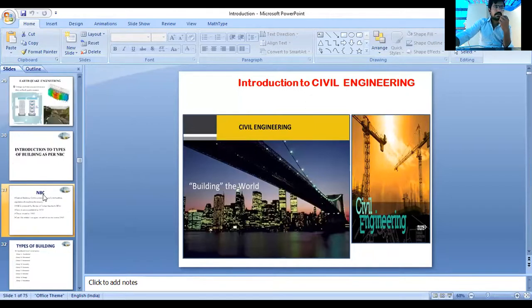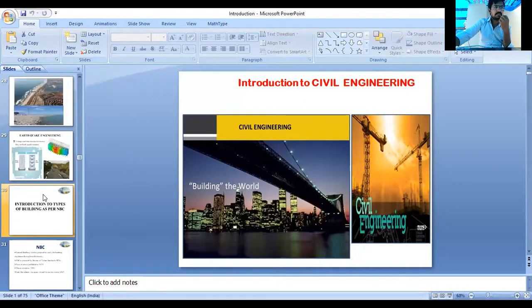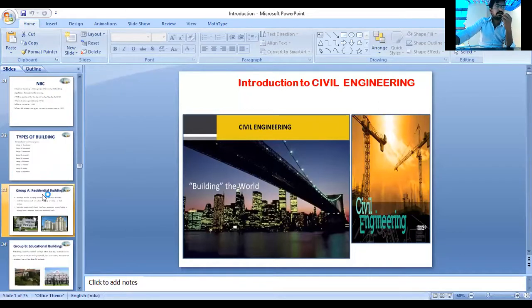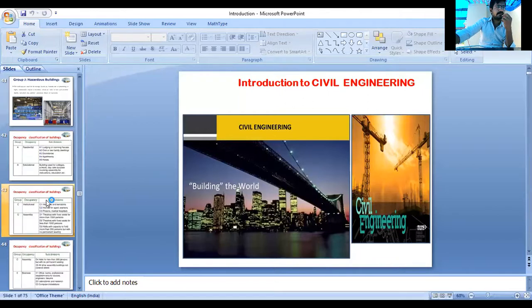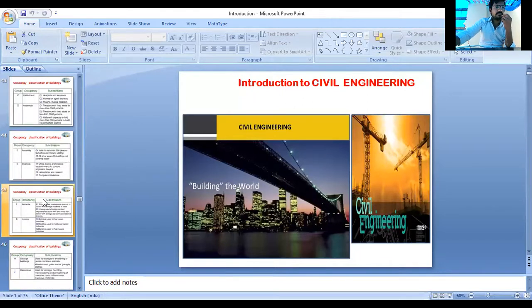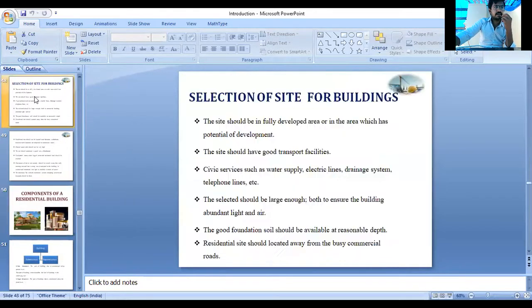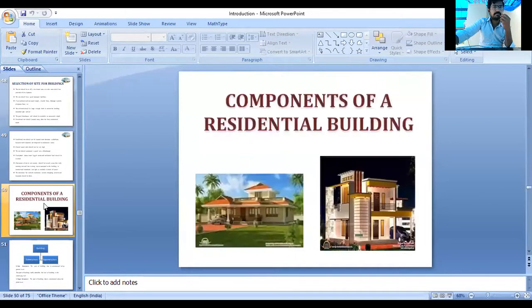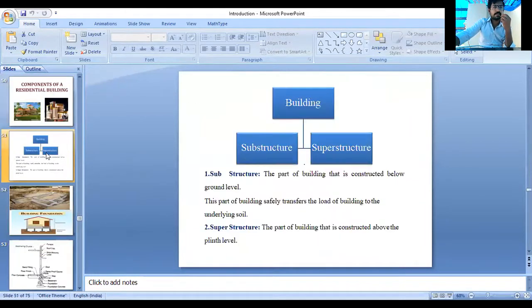Okay, these all completed: types of buildings, and disciplines in civil engineering are all completed. Classification of buildings, selection of site for building, components of a residential building. We are here, components of residential building. We have seen the substructure part and we are discussing the superstructure components, right?